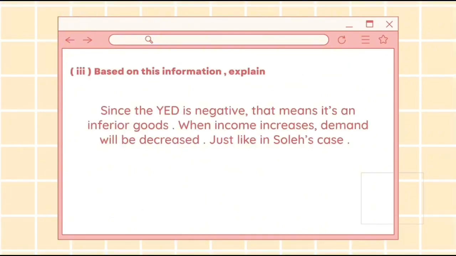Question number 3. Based on this information, explain the type of his product. Since the YED is negative, that means it's an inferior good. When income increases, demand will decrease, just like in Solar's case.